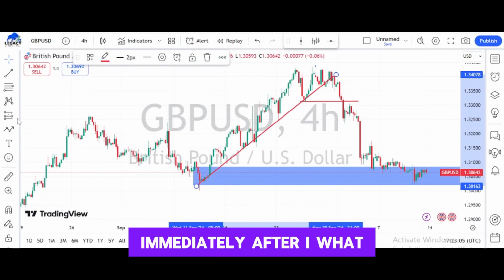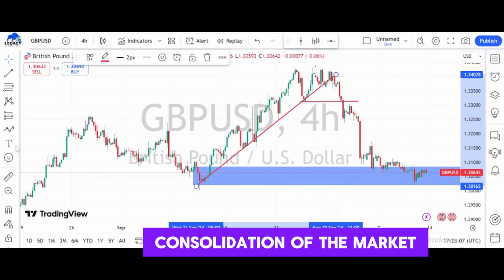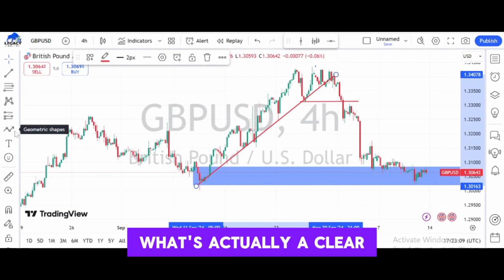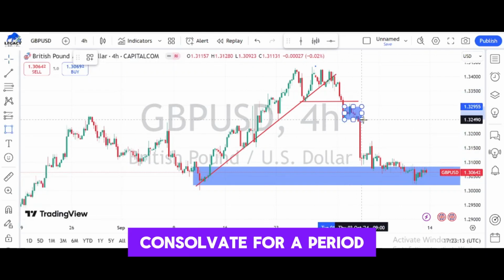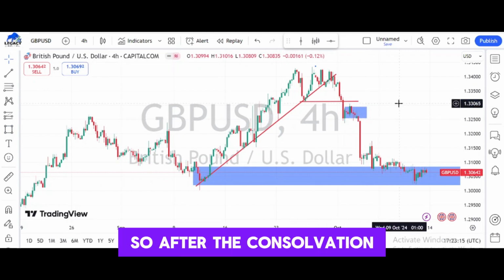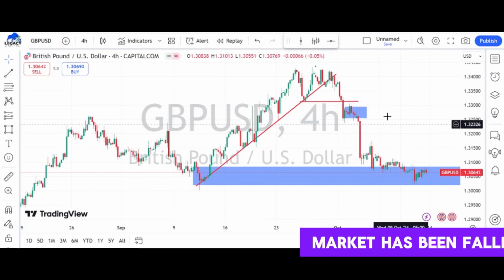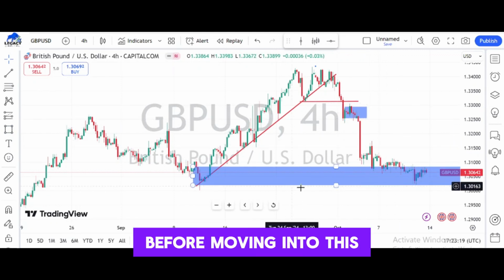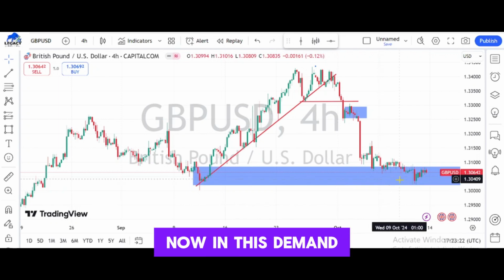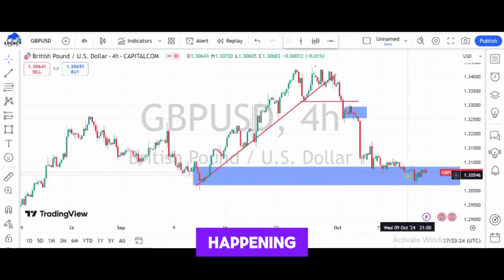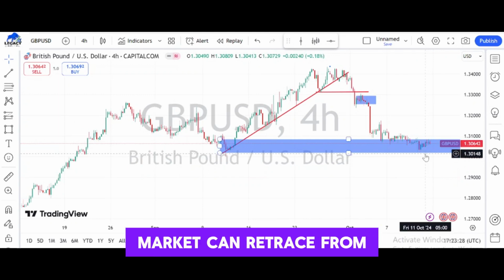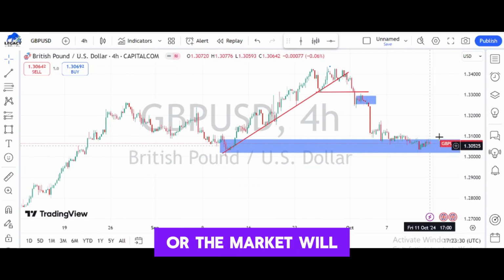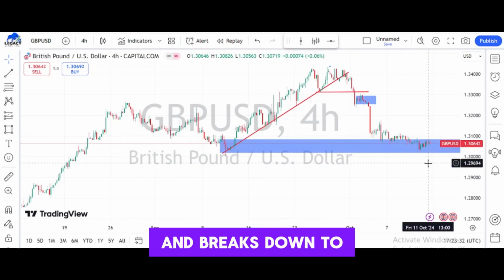Immediately after it, what did we see? We saw a clear consolidation of the market. It was actually a clear consolidation of the market, telling us that the market will have to consolidate for a period of time. So after the consolidation, what happened? The market has been falling down before moving into this demand zone. Now in this demand zone, what has been happening? The market keeps on building momentum, which shows that the market can retrace from here, or the market will definitely gather momentum and break down to this zone.